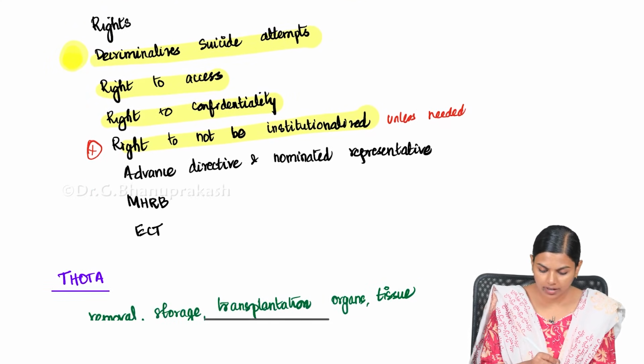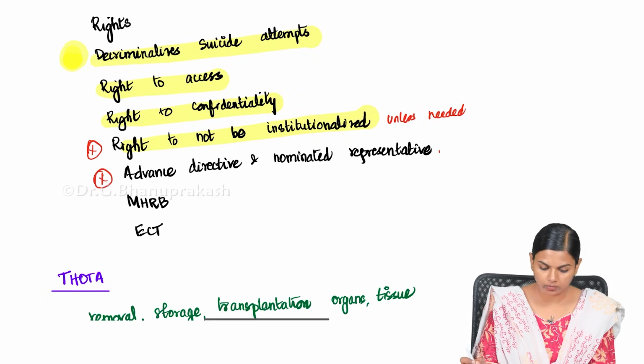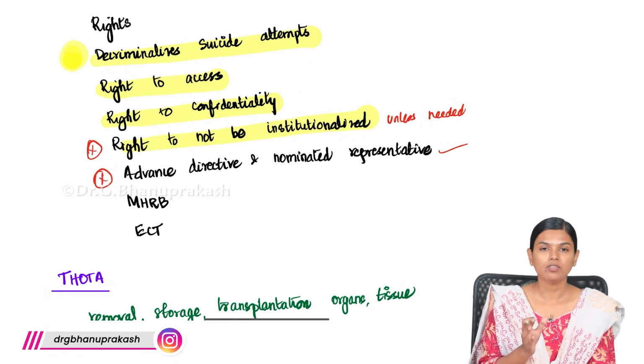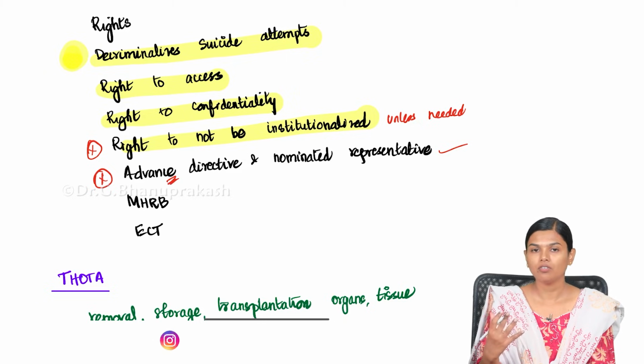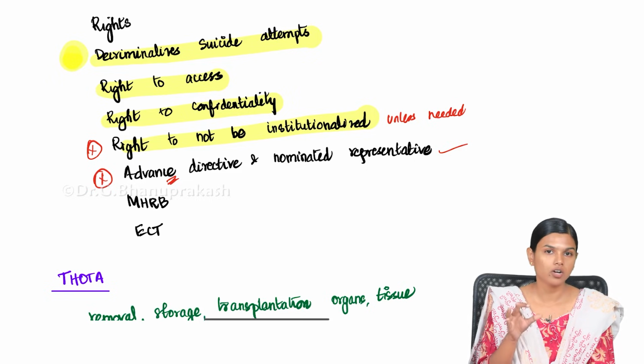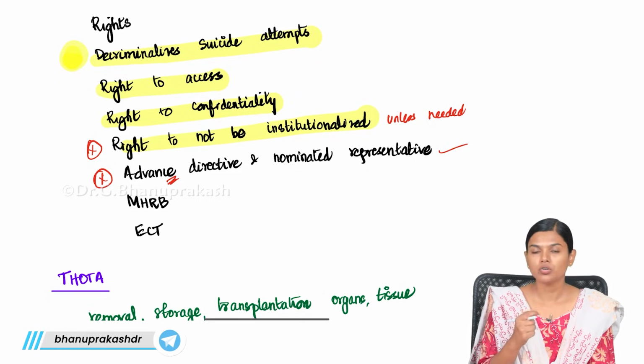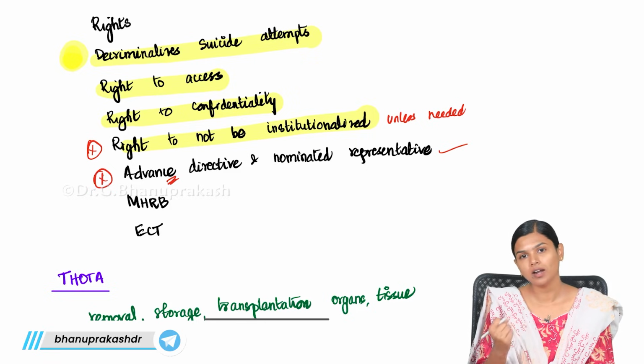And advance directive and nominated representative. When they are in this lucid interval, when they are having this normal period, they can make an advance directive on what should be done if he becomes mentally disabled again. If he goes into that mental disorder again, what should be done? What should be the treatment given? Who should take care of him? Who should be the guardian?